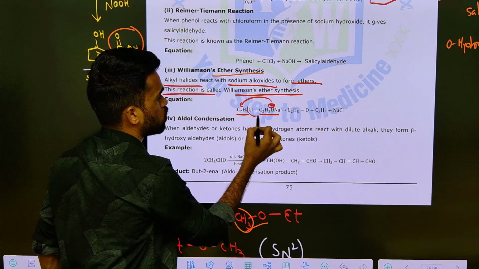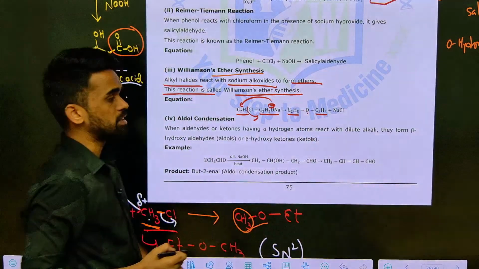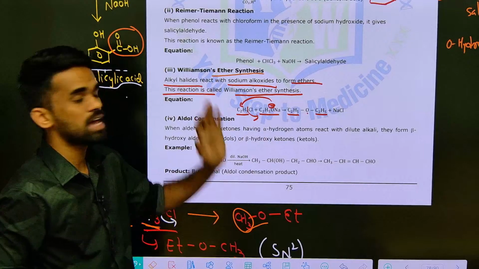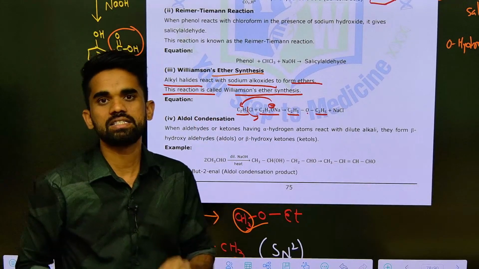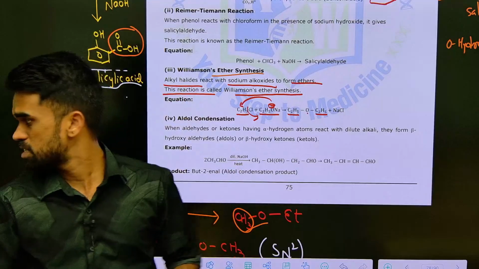So chloride ion goes out, you will get ethyl, oxygen, ethyl. So diethyl ether we got, that's it. This is what happens in Williamson's ether synthesis. Okay, is this clear? Reaction number 3, is that clear or not?